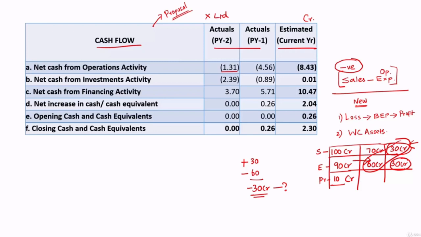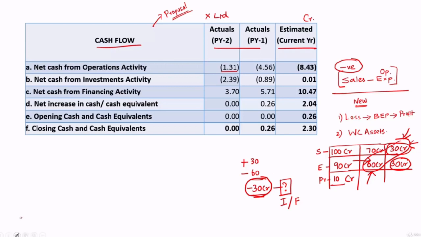sitting as creditors. So you can see the cash that had come into the system is 30 crore, the cash that had gone out of the system is 60 crore, and all these are operational cash flows. So if you look at their net cash flows generated from operations, they have actually paid 30 crore more. So from where did they get the money? They got money either from cash flows under investment activity or cash flows under financing activity. So those kinds of questions will get answered when you analyze the cash flow statement.